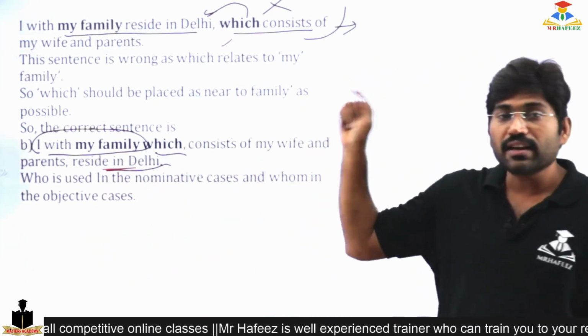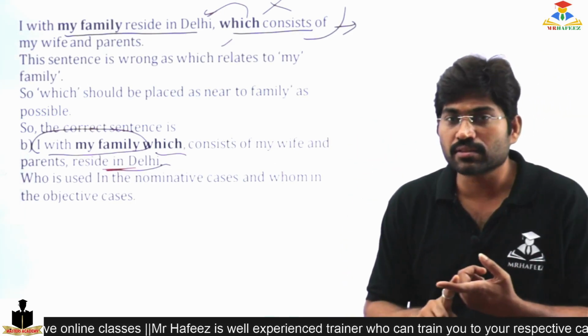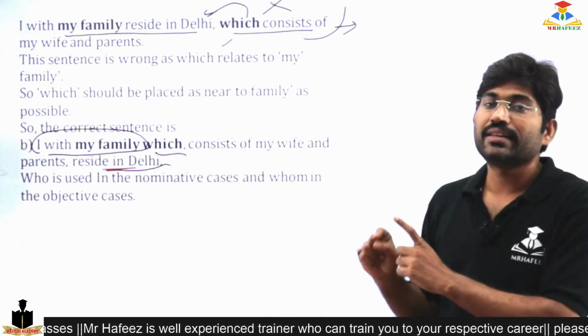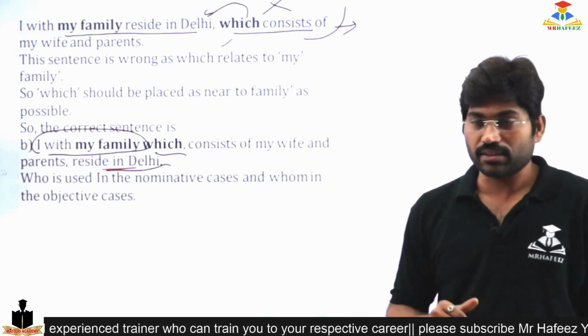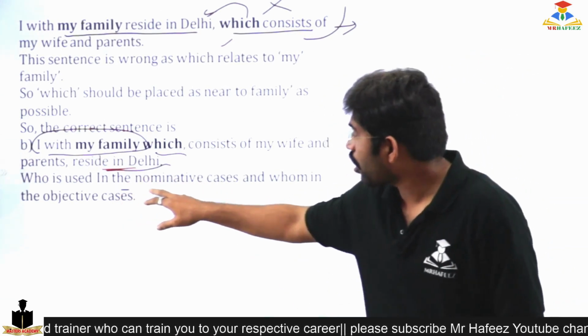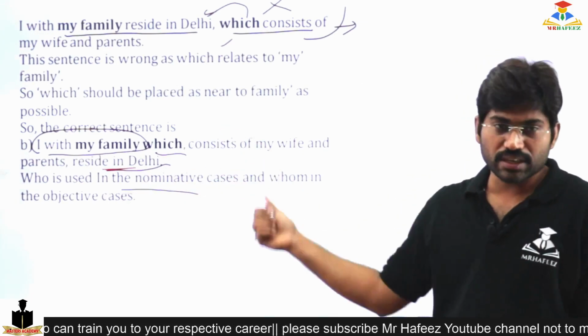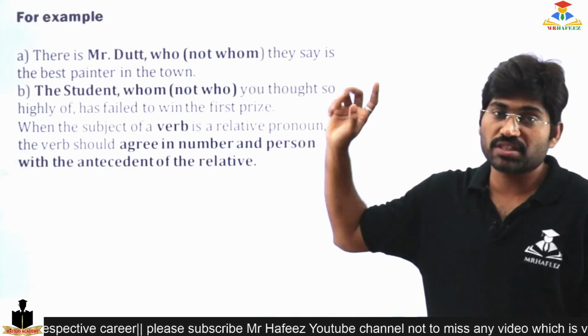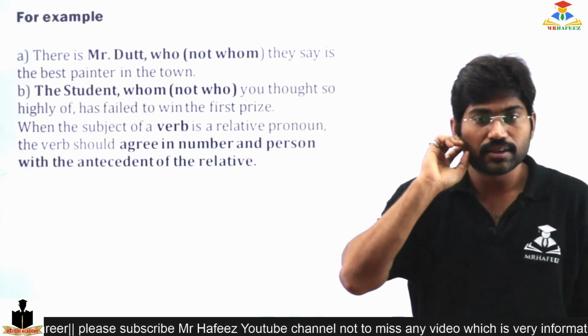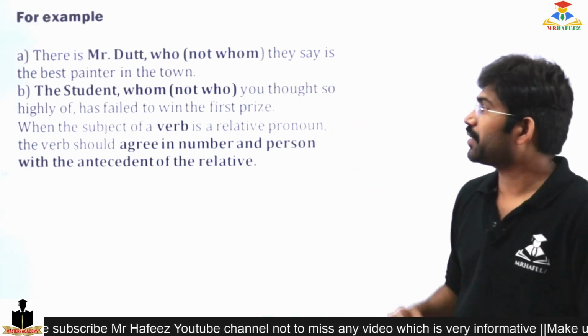So the one whichever is going to be used should be very near to the word which is suitable for that. So who is used in nominative, whom is used in objective case, and whose in possession. So that's it. So next, the other example.